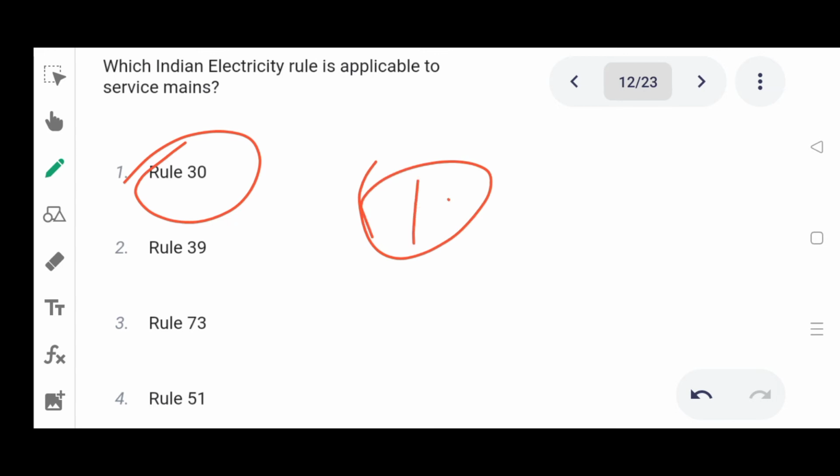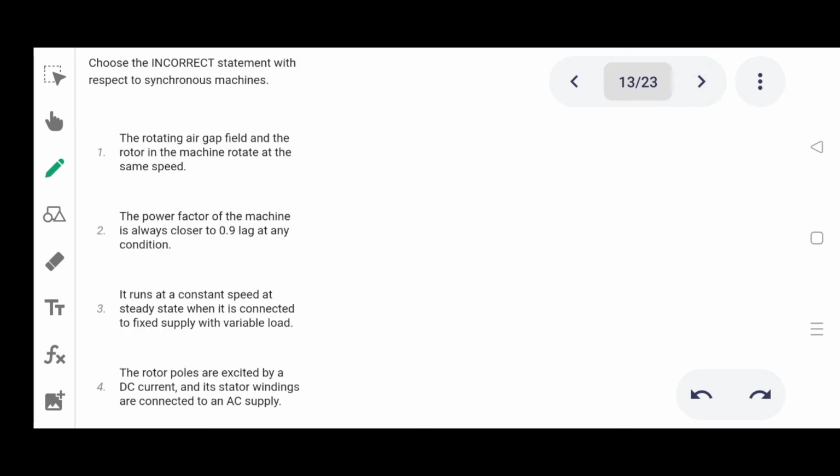Option 1. Next one. Choose the incorrect statement with respect to a synchronous machine. 1 The rotating air gap field and the rotor in the machine rotate at the same speed. 2 The power factor of the machine is always closer to 0.9 lag at any condition. 3 It runs at a constant speed at a steady state when it is connected to a fixed supply with variable load. 4 The rotor poles are excited by a DC current and its stator windings are connected to an AC supply.